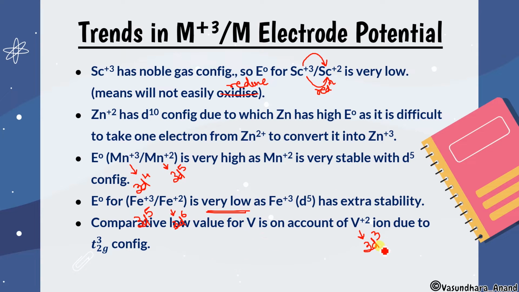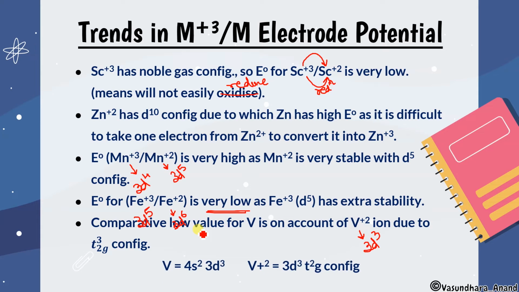Why? Because it has the 3d3 t2g stable configuration. So that's why the reduction potential will be comparatively low, because V plus 2 does not want to be reduced to V, as it already has this t2g half-filled configuration. Got it?